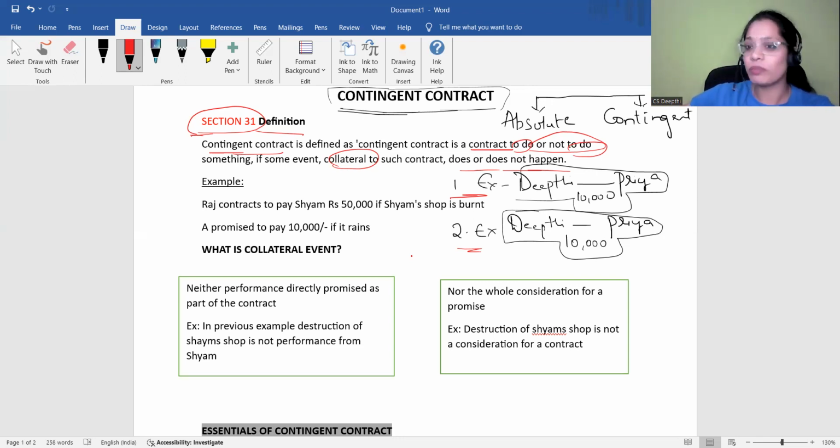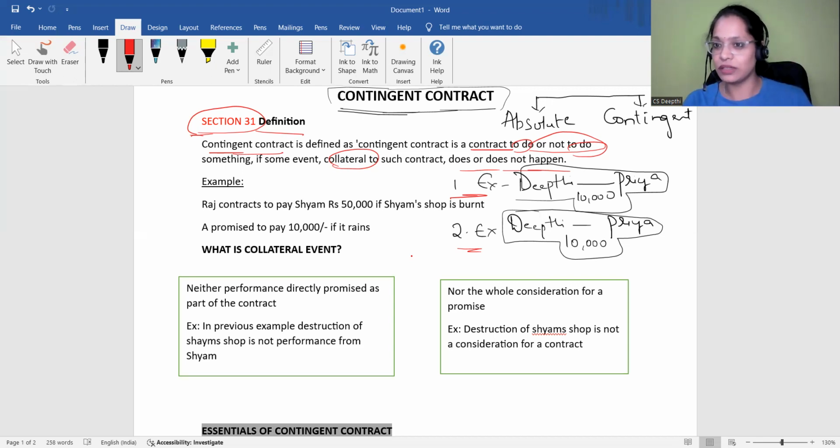It may happen or may not happen. It is not in our control. Only such kind of contracts which are not in our control can be maintained here. If at all it is in my control, then I can play however I want, right? If I'm willing to pay 10,000, then only I'll pay. If not, I won't pay. That is the reason why it should not be in our control. It should not be in the control of the promisor. So that is the definition of a contingent contract.